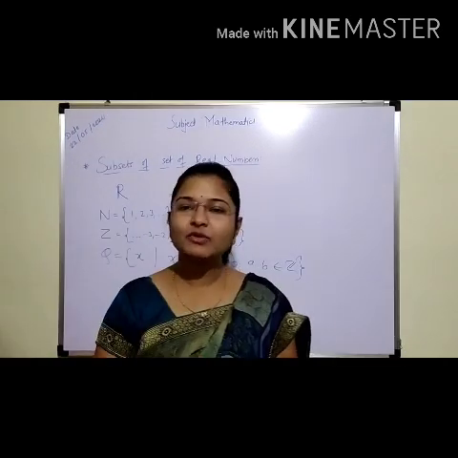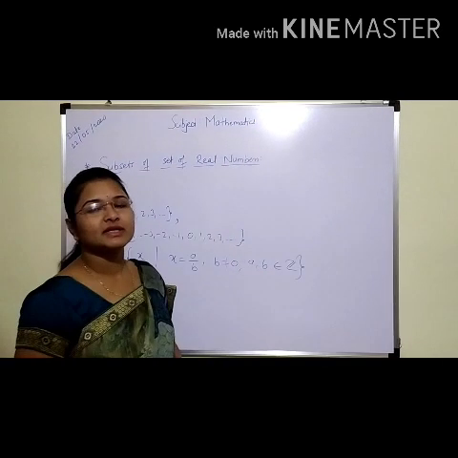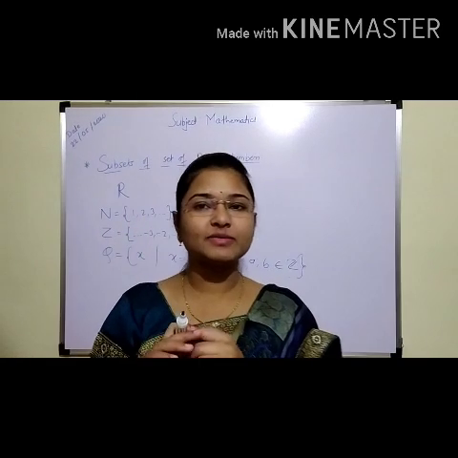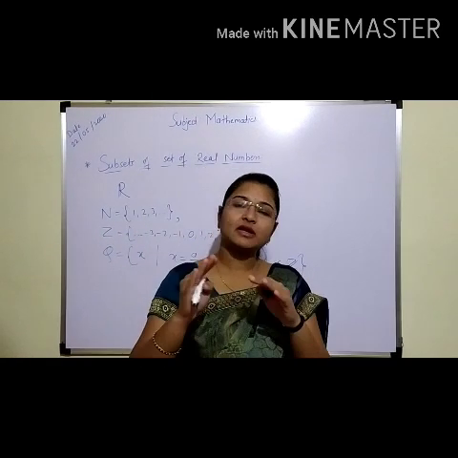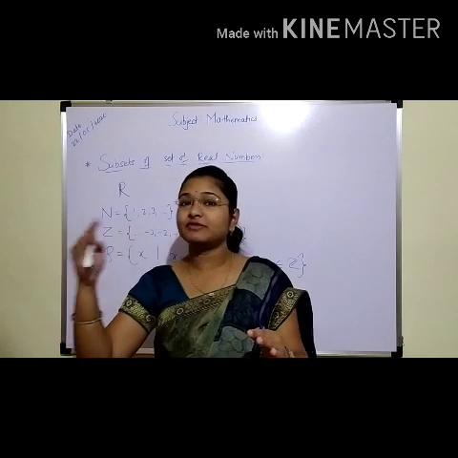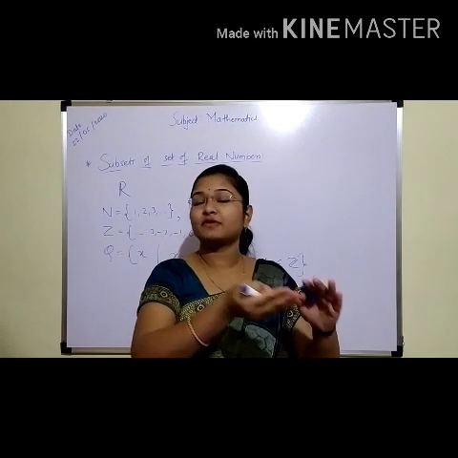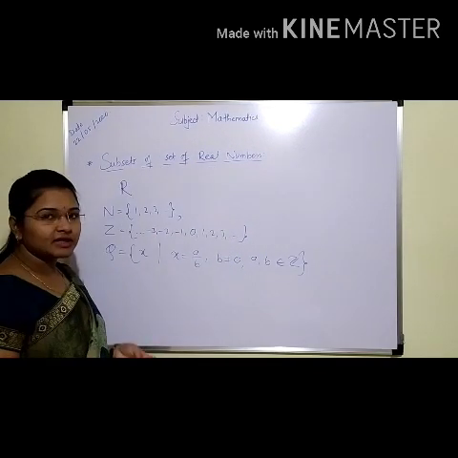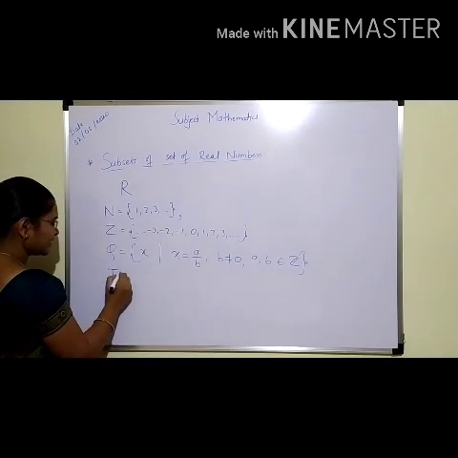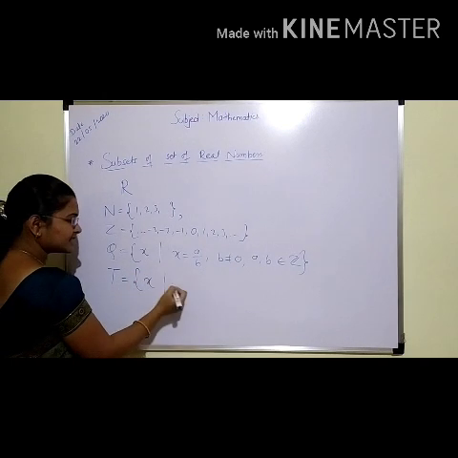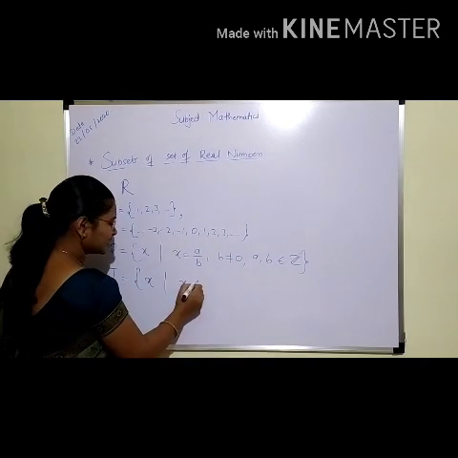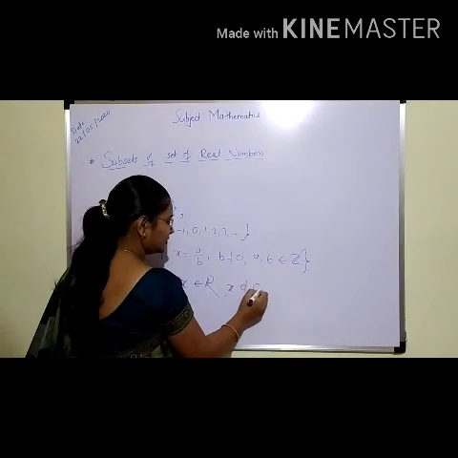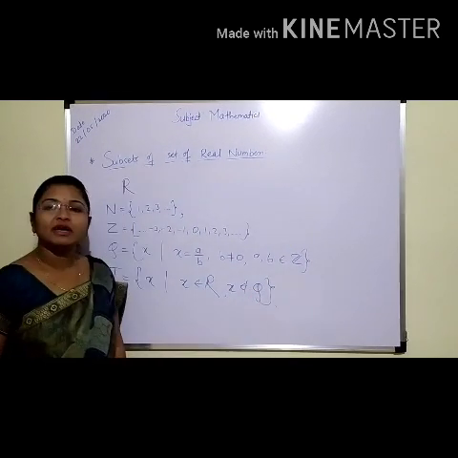Understood? Now, one more set is there, the set of irrational numbers. Irrational numbers are different from the rational numbers. Means irrational numbers are also subsets of real numbers, but the set of natural numbers is not a subset of the irrational numbers. That means we are denoting the set of irrational numbers by capital T. It is a set of x such that x belongs to the set of real numbers, but x does not belong to the set of rational numbers.